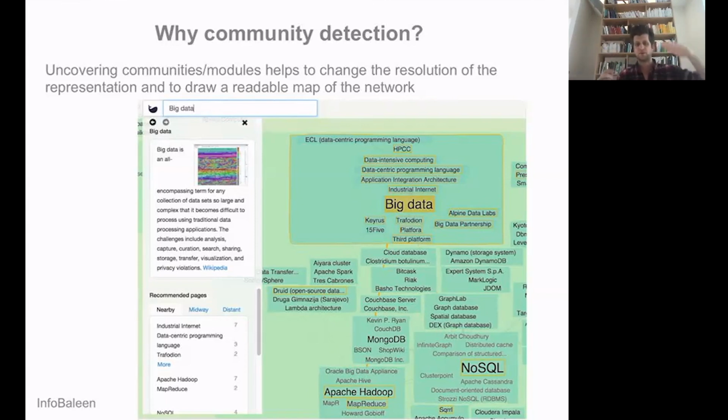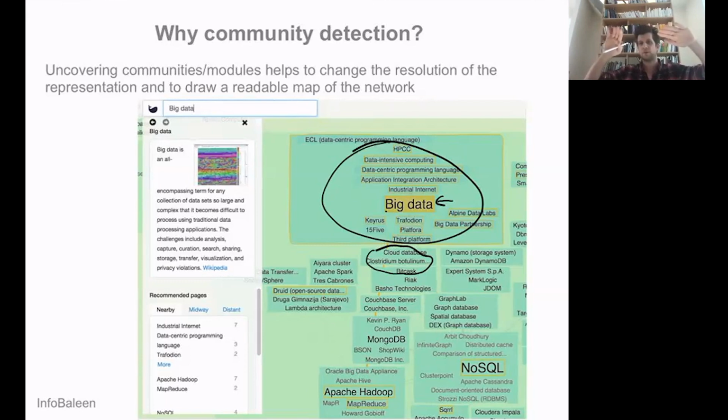And the way they did was to propose a way by which you can look for clusters, and that would be a cluster here, where you would only show what are the important nodes based on the notion of centrality, and the important one would be here, big data. And you would see that there are connections between some clusters with other clusters. And so you can navigate and see the connections between the clusters. But you can also either zoom in or zoom out, thereby looking for larger communities or smaller communities and changing the resolution at which you are exploring the graph.